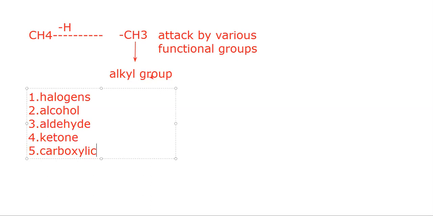Apart from these common functional groups, there are some of the other derivatives that we can consider as a functional group for attacking this alkyl group: ether, ester, amide, and many more.